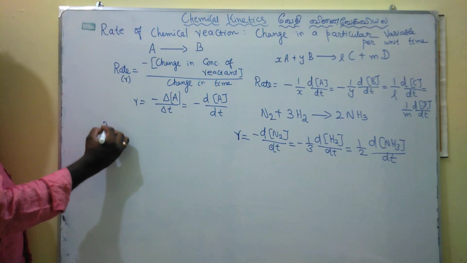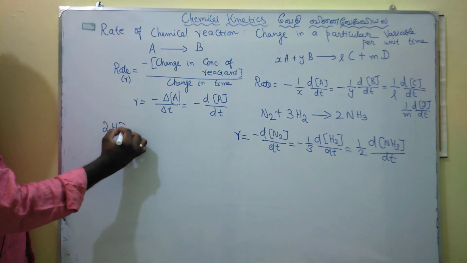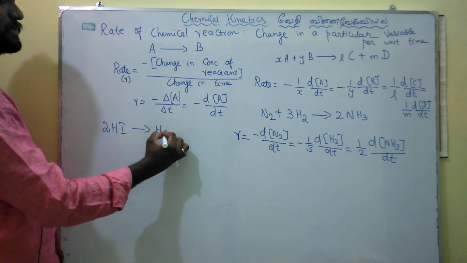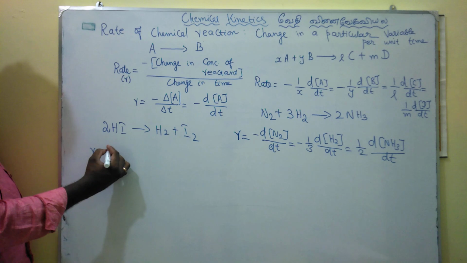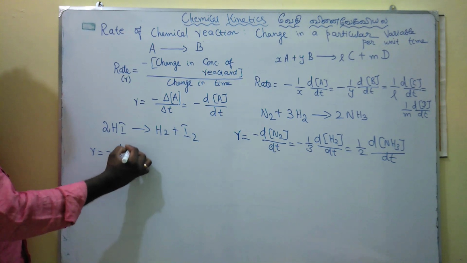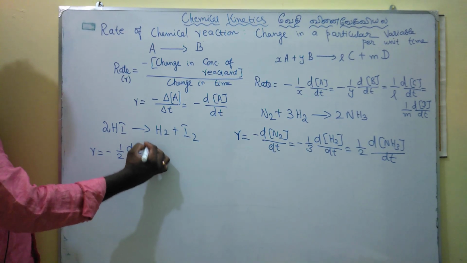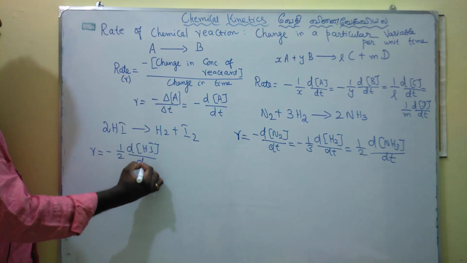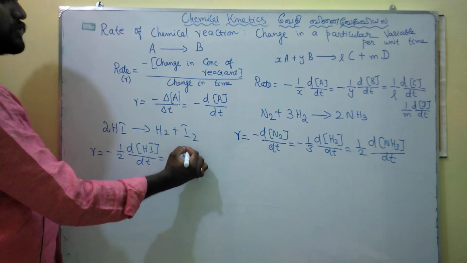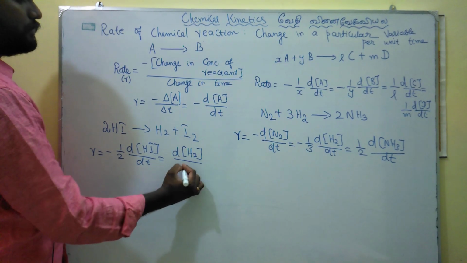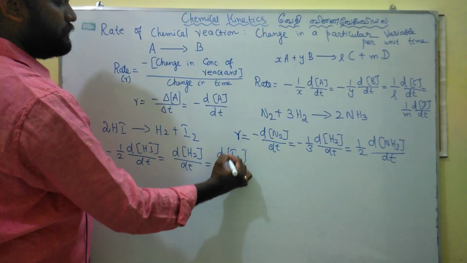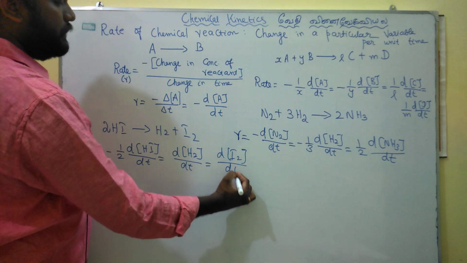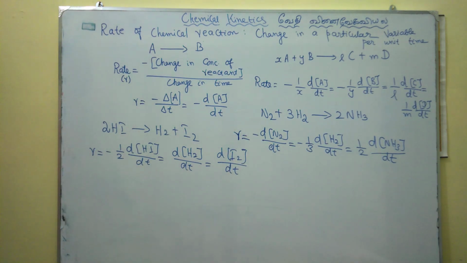Suppose we consider the decomposition of HI. 2HI gives H2 plus I2. So for this reaction the rate is equal to minus 1 by 2 dHI by dt is equal to dH2 by dt is equal to d concentration of I2 by dt. So by this way for any chemical reaction you can write the rate of the reaction.